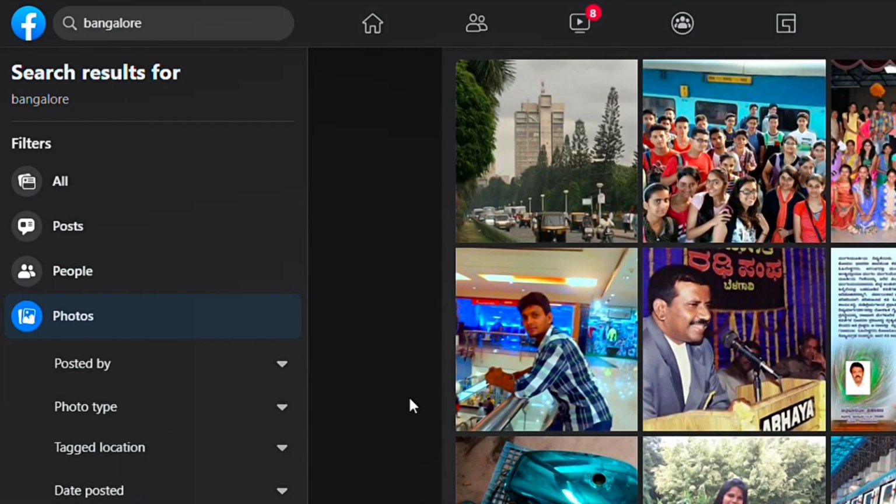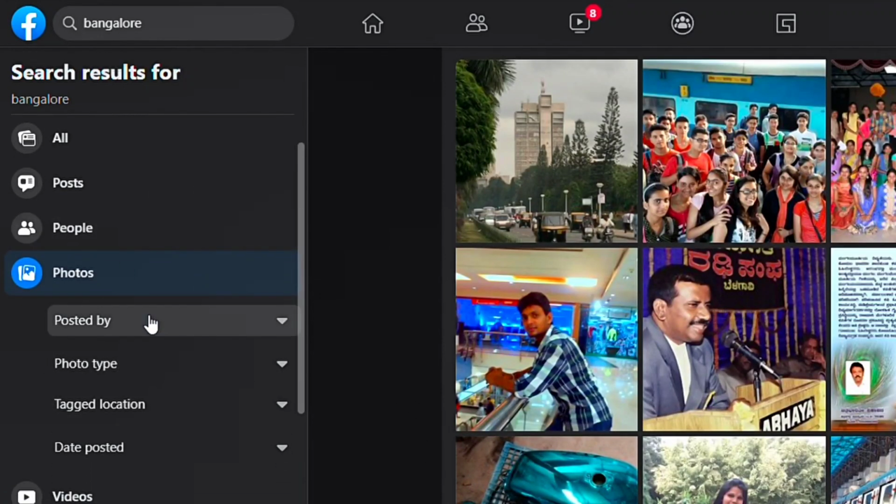So what happens when you click on photos is people click a lot of photos and their photos get auto tagged nowadays because they have a smartphone in their pocket. So whenever a photo is auto tagged, it will come in the search results. So if you click on photos and give the most accurate filters, chances are you will get someone in the photos whom you already know or people in your locality. It will be very helpful for you to meet them by Facebook.